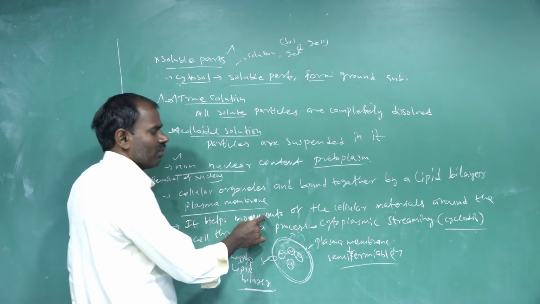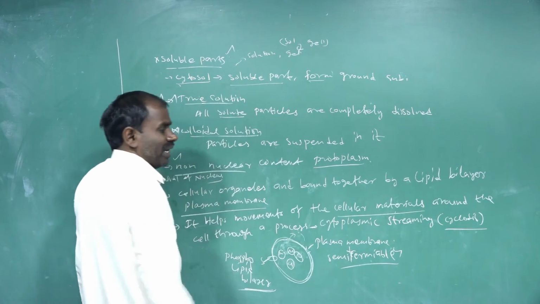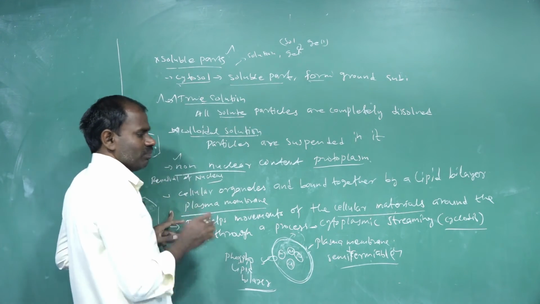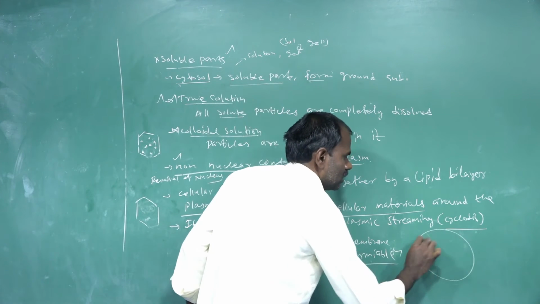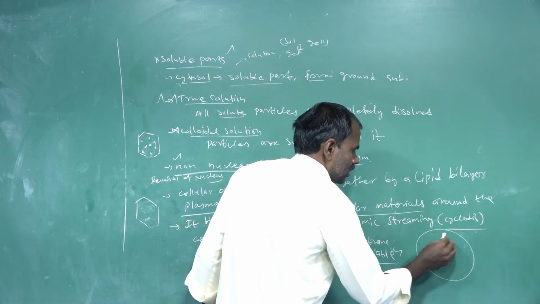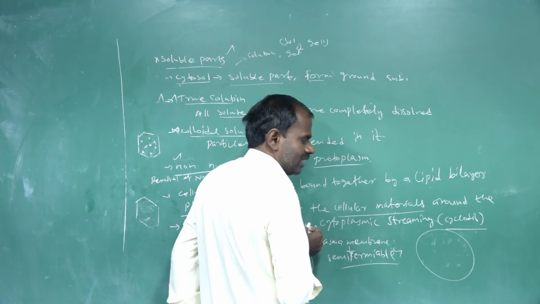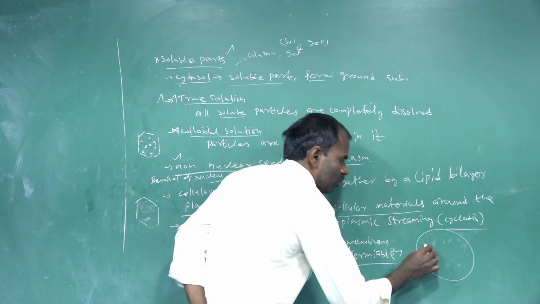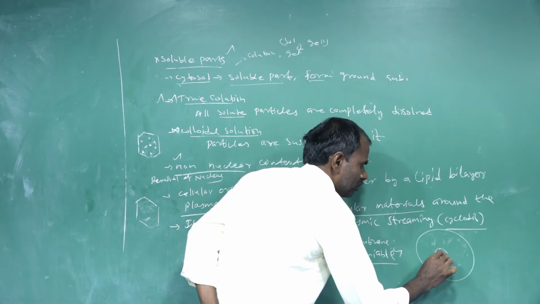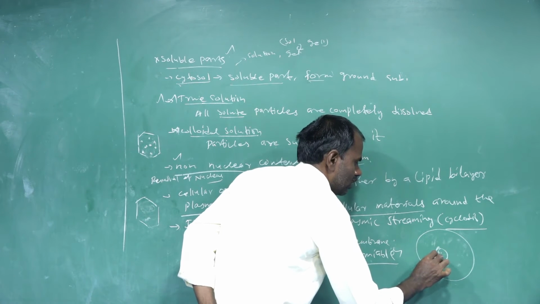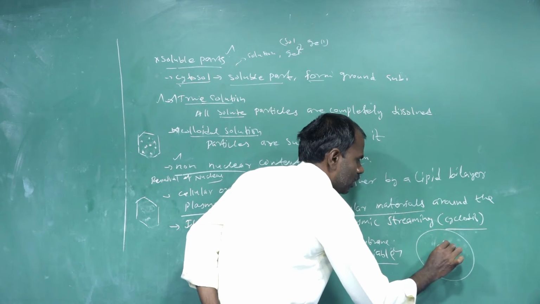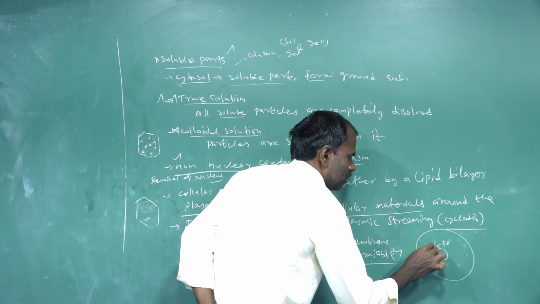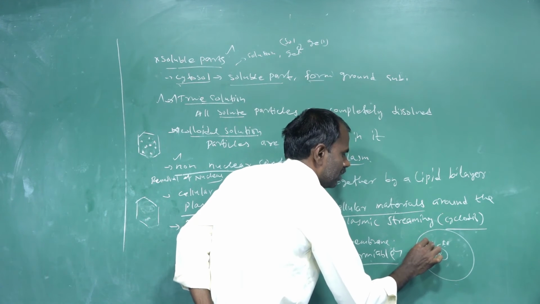It helps the movement of cellular materials. The cytoplasm is a semi-fluid, gelatinous substance that allows cellular movements. For example, the nucleus is surrounded by the endoplasmic reticulum. Then a small segment of the endoplasmic reticulum is called the Golgi body.